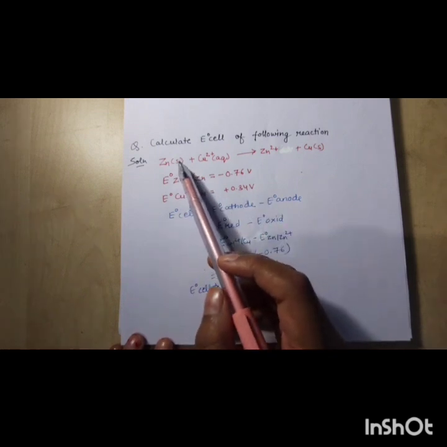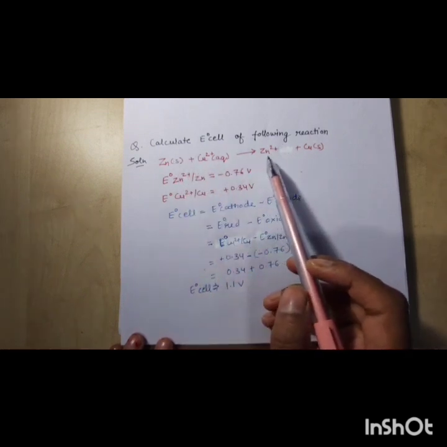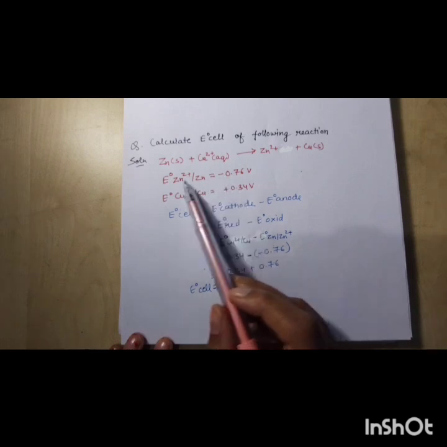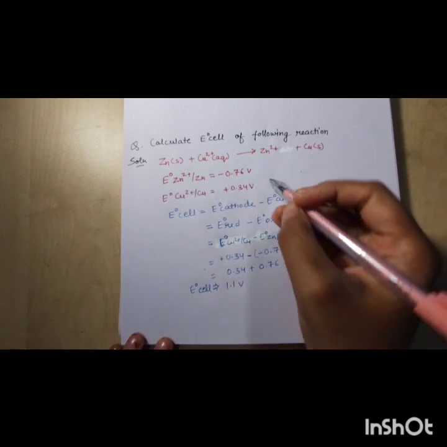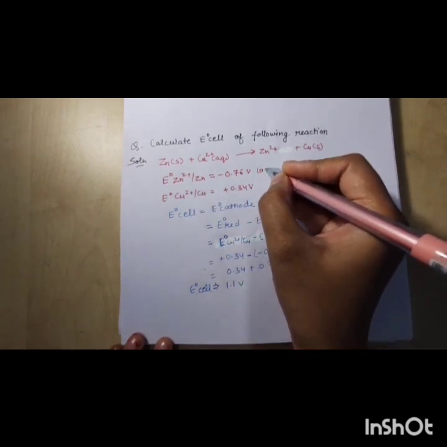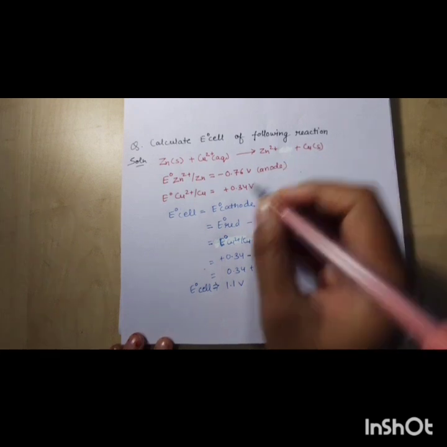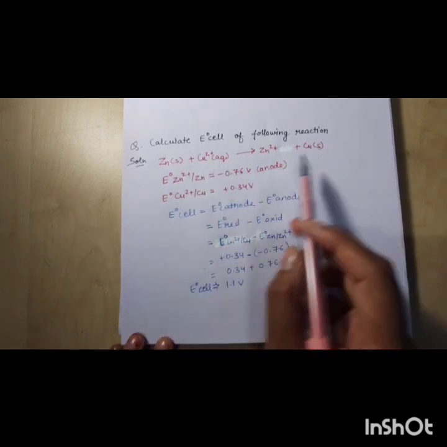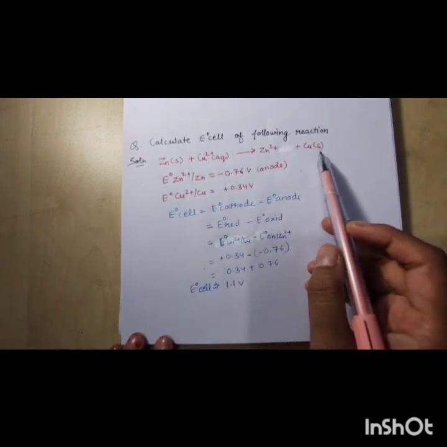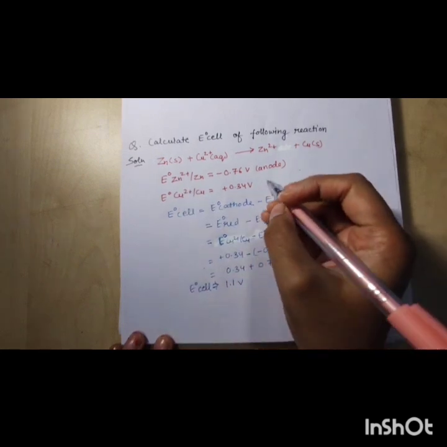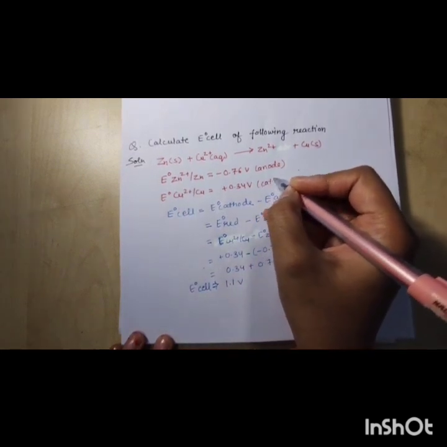As you know, oxidation takes place at zinc, so this acts as the anode. And here reduction takes place from copper 2 positive to copper, so this acts as the cathode.